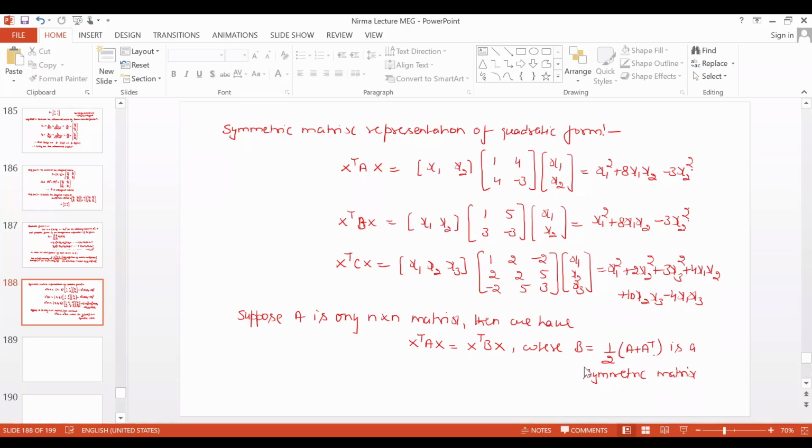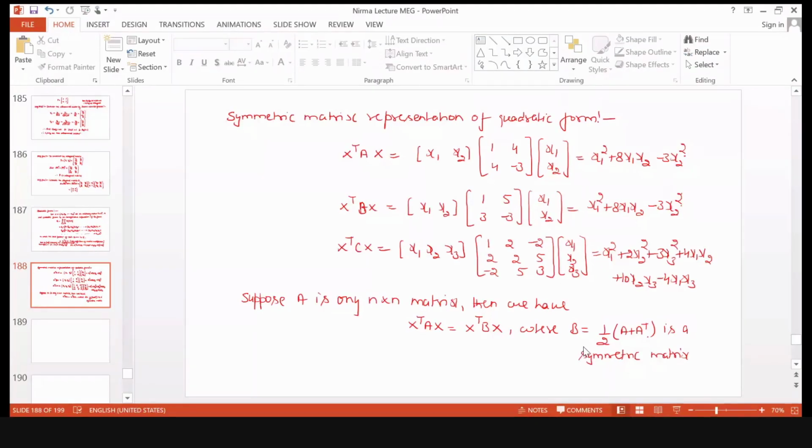Yes. For the quadratic form given to us, corresponding to this you have to write down this coefficient matrix which is symmetric, so that X transpose BX will again remain the same quadratic form. Yes, how will you write this B matrix here?